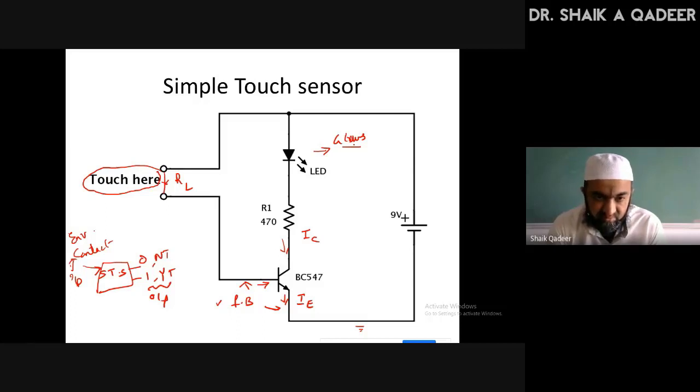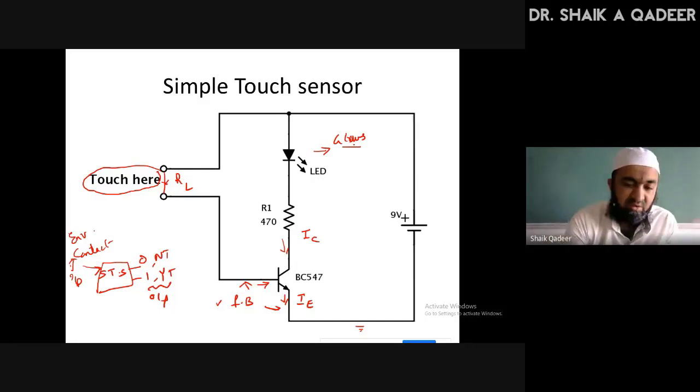This is possible if a touch happens at the contact point shown in the figure.